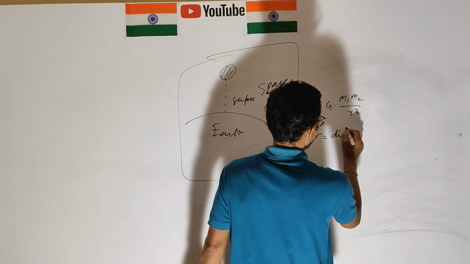Distance between two bodies in space, with respect to center to center of these bodies.